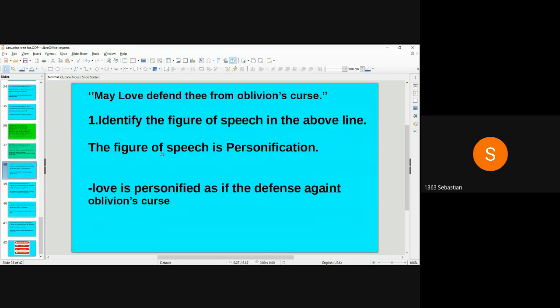May love defend thee from oblivion's curse. Identify the figure of speech in the above line. The figure of speech is personification. Love is personified as if it is the defense against oblivion's curse.